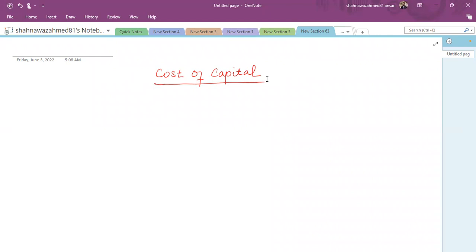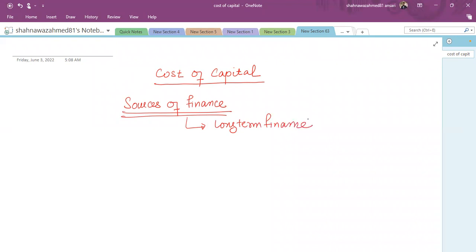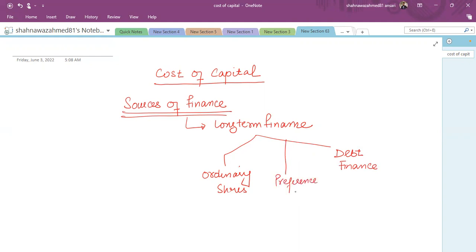finances. So as far as the sources of finance are concerned, let's assume that I am talking about a public listed entity, and the public listed entity wants to raise long-term finance. So long-term finance can be raised via ordinary shares, that is classified as equity, or we have the option that is called debt finance. In between, you can add preference shares as well.